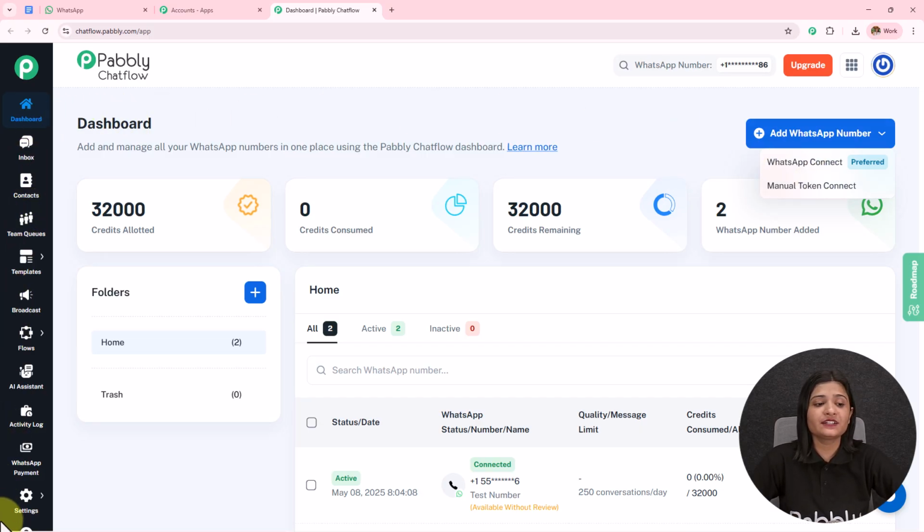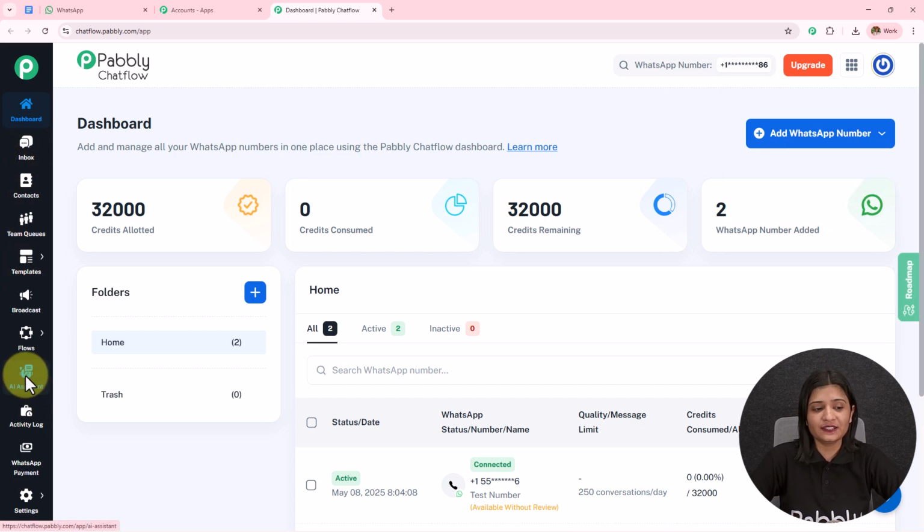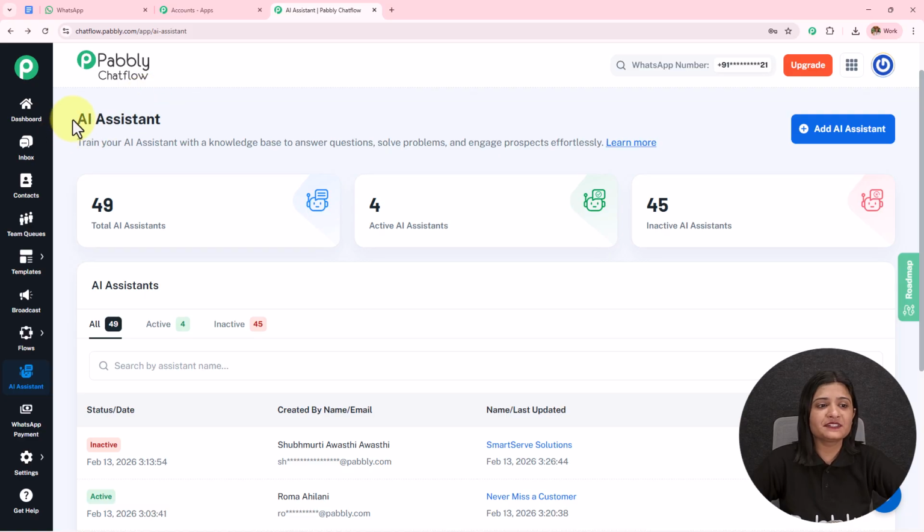On the left-hand side, we can see all these features of Pabbly Chat Flow. The detailed videos of all of these features are also available in the description. You can check that out. Now we have to open AI Assistant on the left-hand side to create this AI agent. Let's open this. Here I've landed on this page of AI Assistant. We can see the Draft AI Assistant, Active AI Assistant and the Inactive AI Assistant.